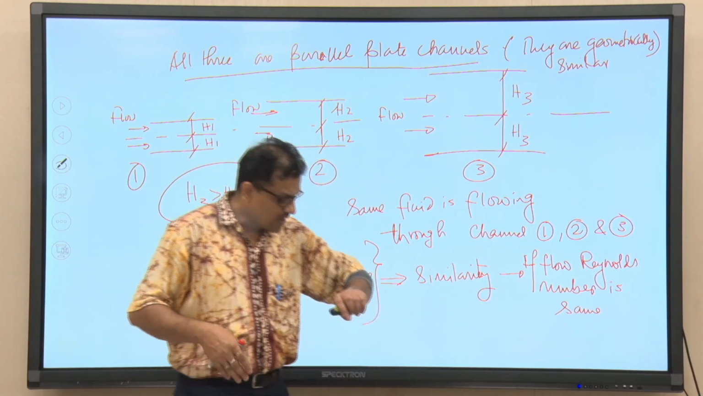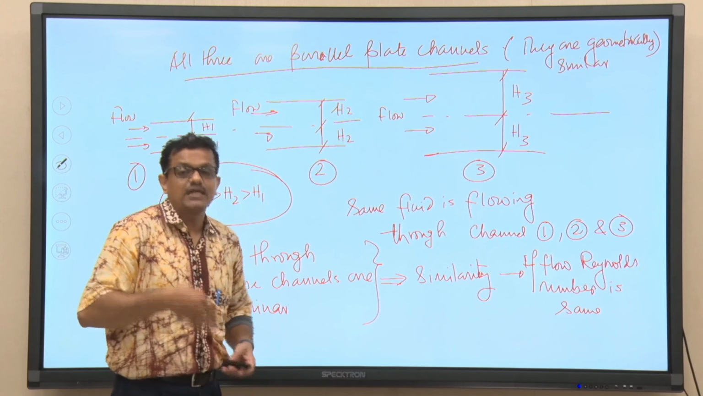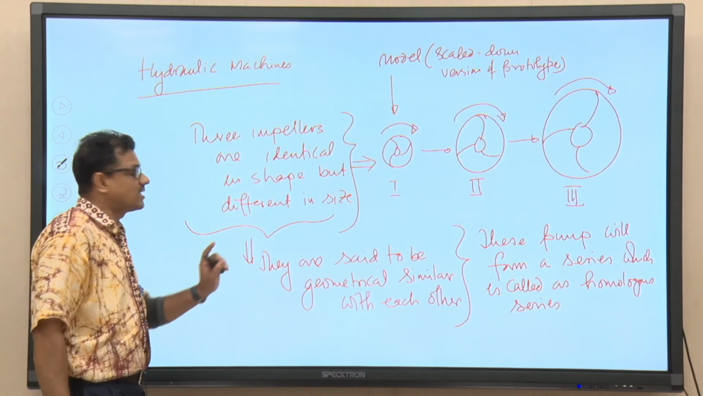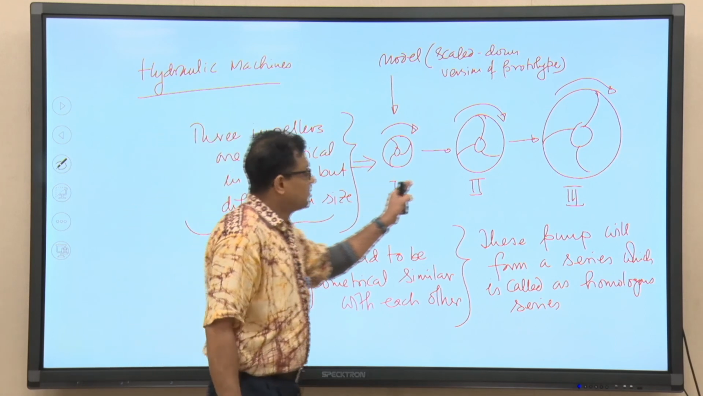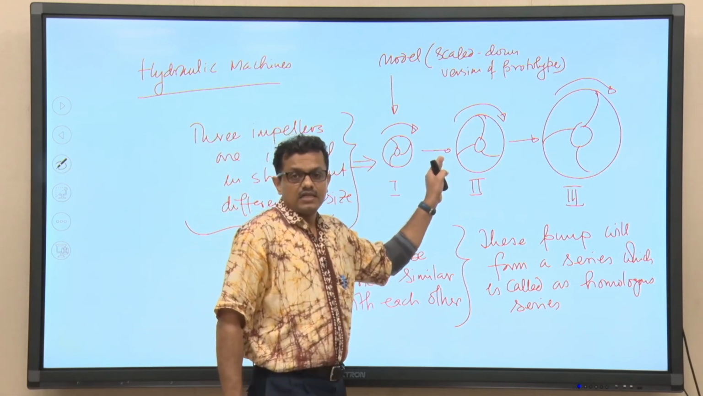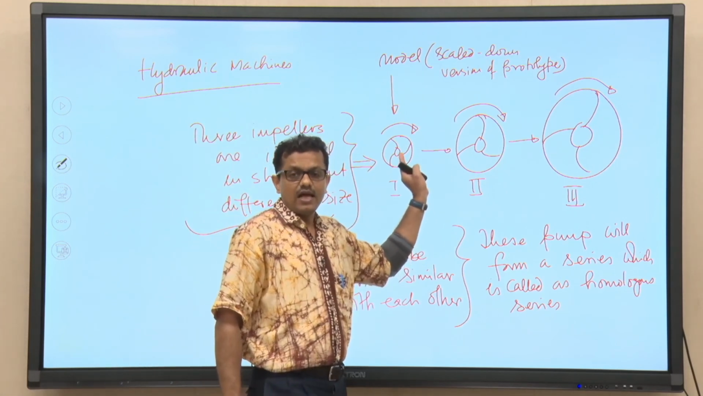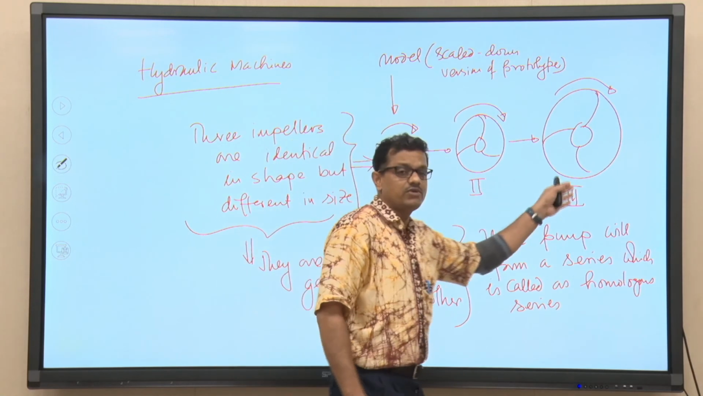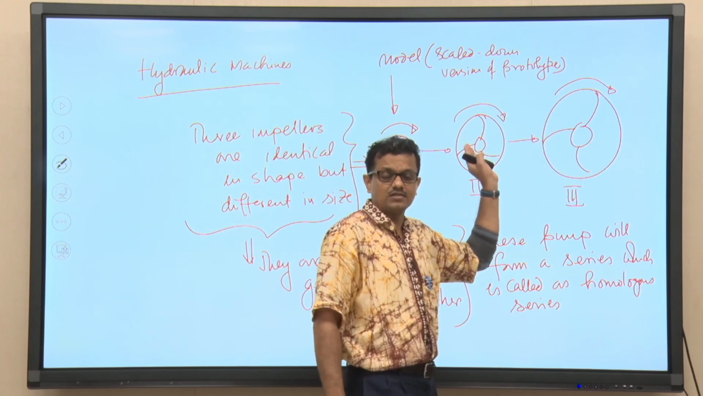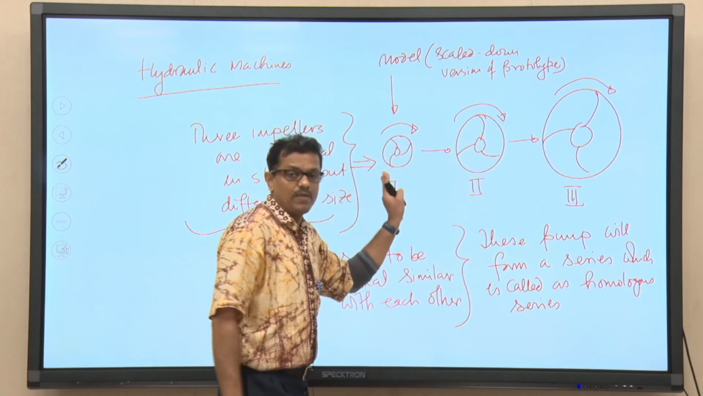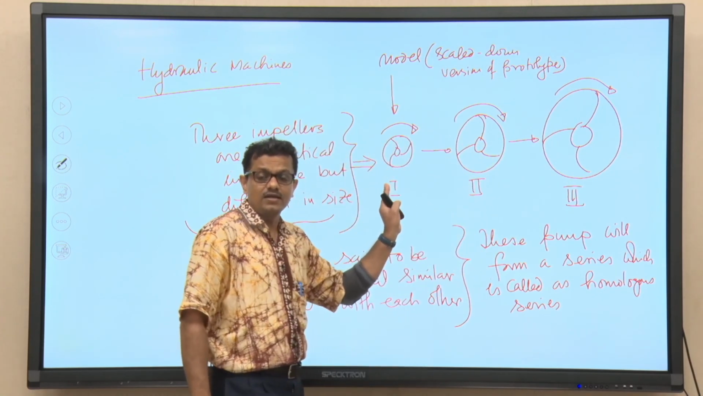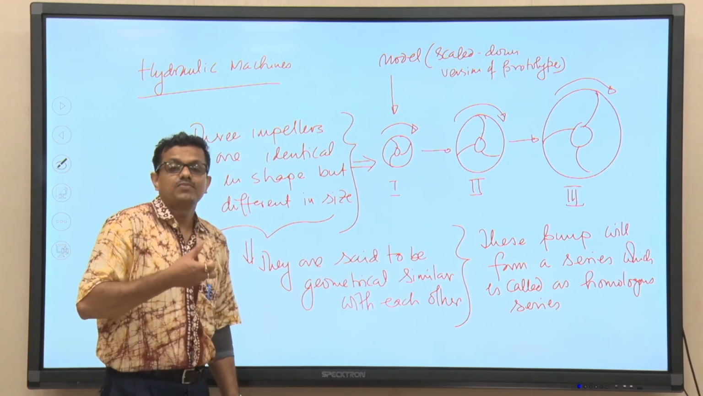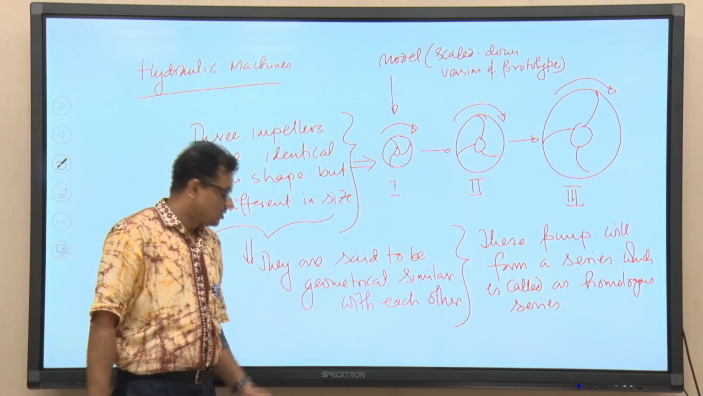So, what I would like to convey through this particular example is that even if you are trying to find out similarity between three pumps, they are geometrically similar, and we can really predict the performance of pump 3 using the results conducted on this model pump 1, provided certain parameters are similar. So, now the question is,